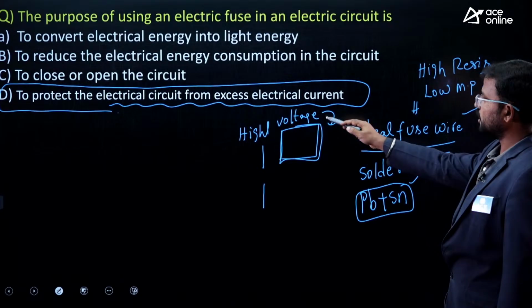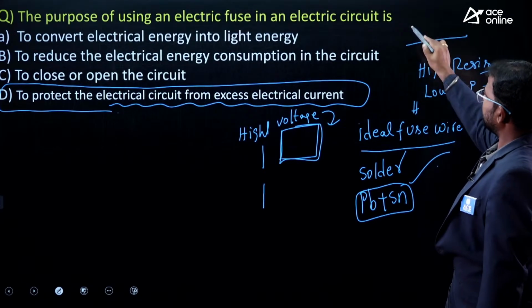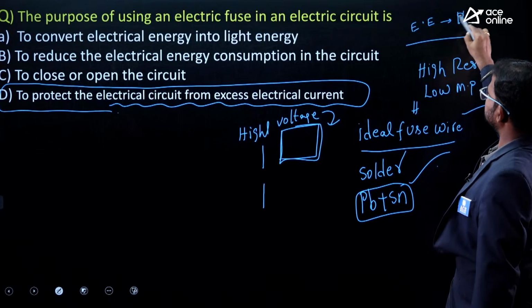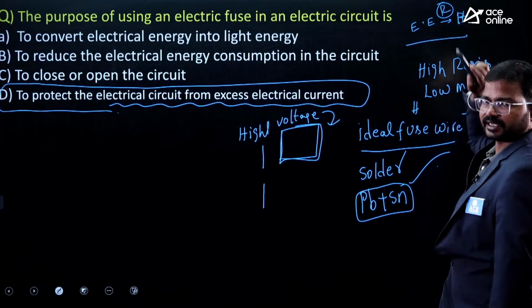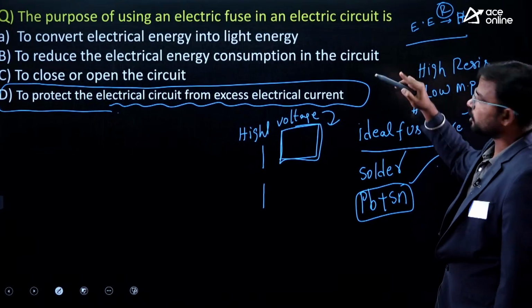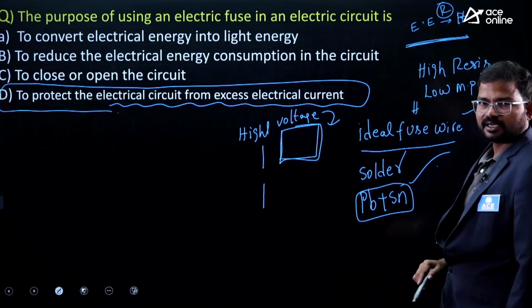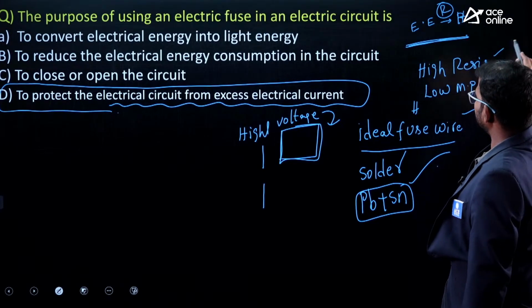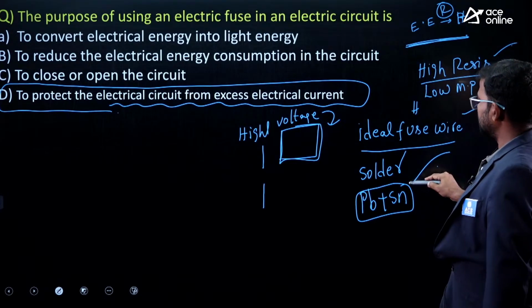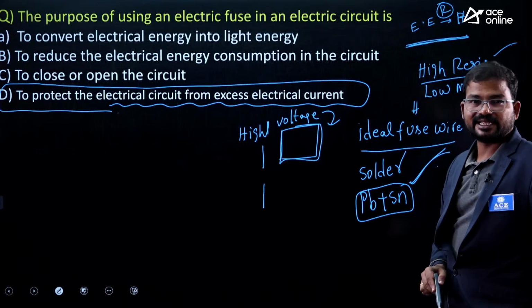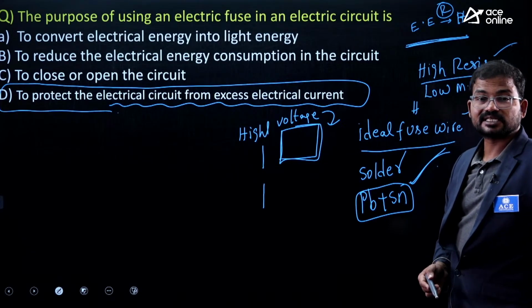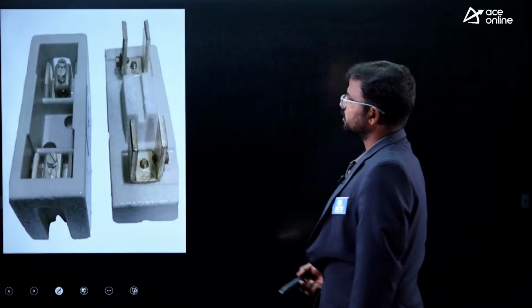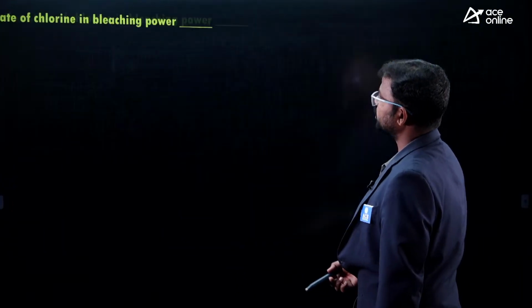So if you are getting high voltage, then that electrical energy can be converted into heat energy. This phenomenon is called resistance, okay. If you are getting a high amount of heat, then the wire easily gets melted, right? So that's why we should use lead plus tin derivatives to make an ideal fuse wire. It has high resistance, at the same time low melting point. So this is fuse wire, okay, you already know that.